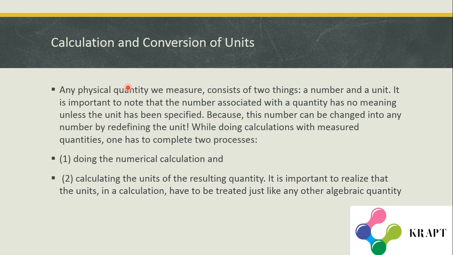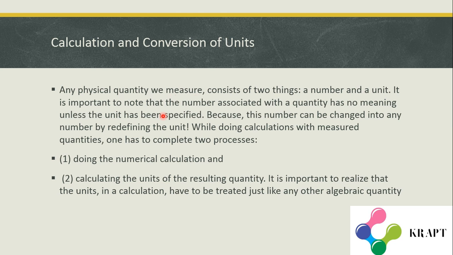Calculation and conversion of units. Any physical quantity we measure consists of two things, a number and a unit. It is important to note that the number associated with the quantity has no meaning unless the unit has been specified, because this number can be changed into any number by redefining the unit.